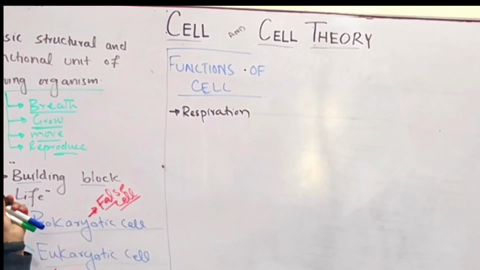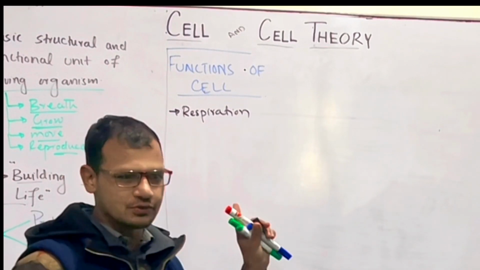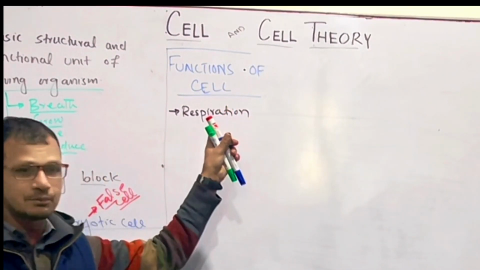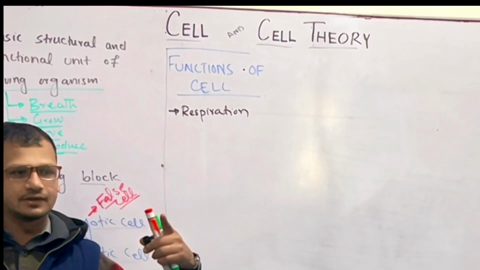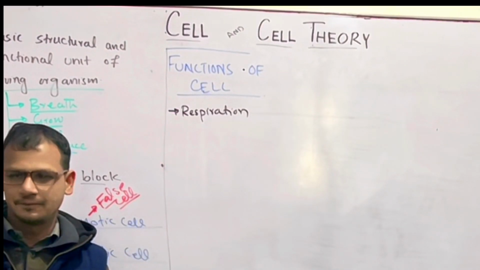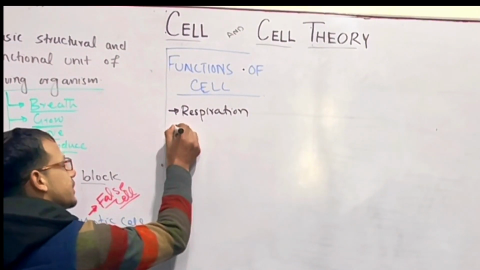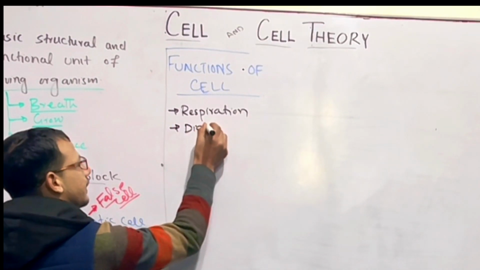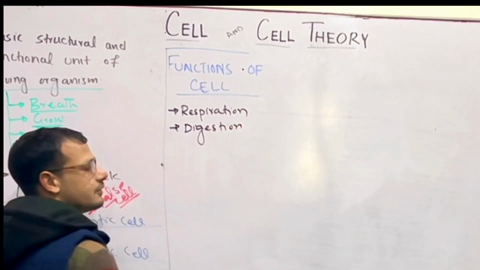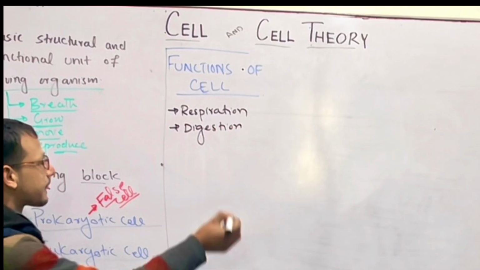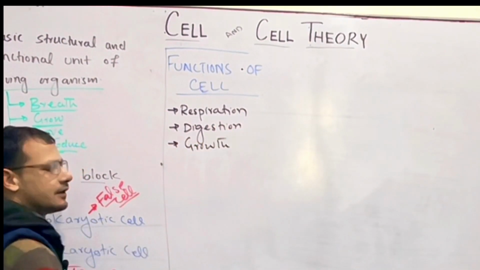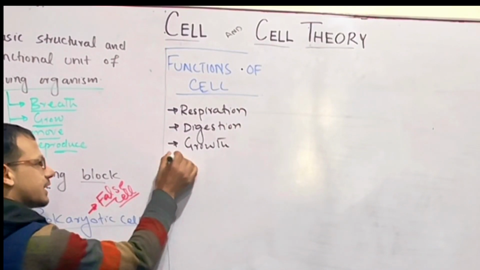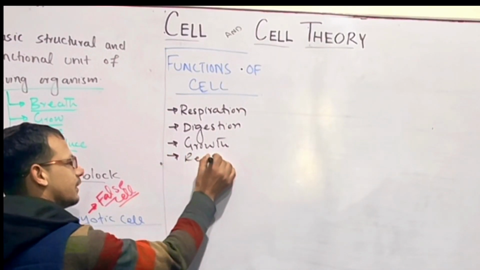We are not microbiology students. We are medical students, so we will talk about the complex system, the human body. The respiration is the function of cell. Digestion. Digestion is the function of cell. Growth. Growth is the function of cell. Reproduction. Reproduction is also